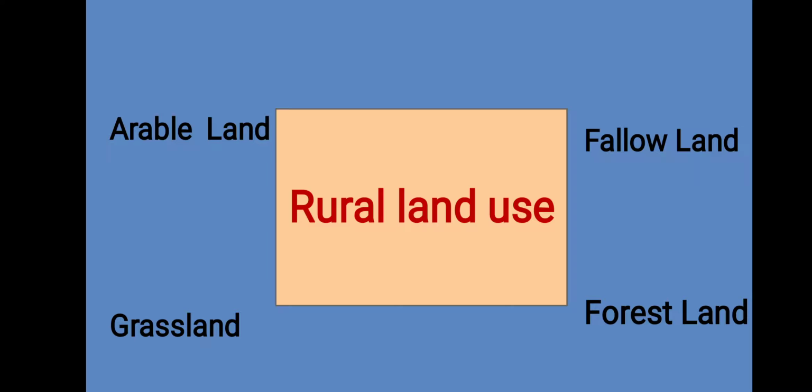Mostly people use their individual land for agriculture and residential areas, but here the government gives some open areas for grazing. This is known as grassland. Mostly it is seen in villages and it is under the ownership of the gram panchayat.